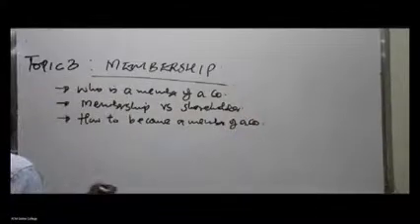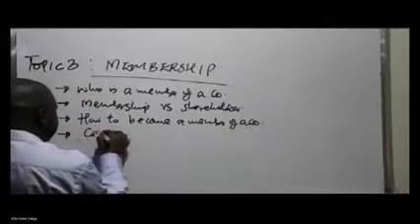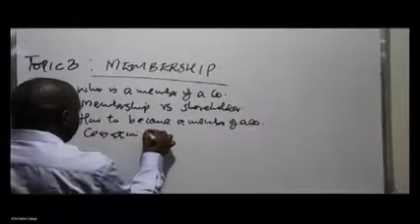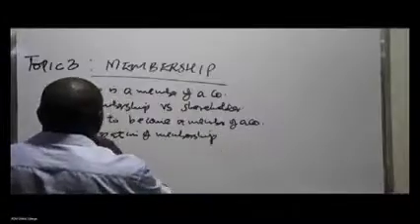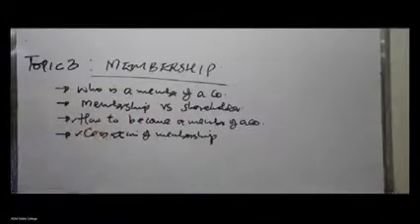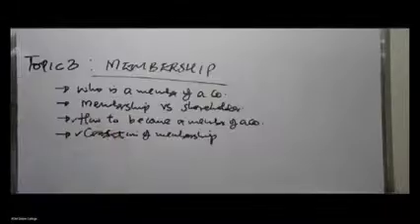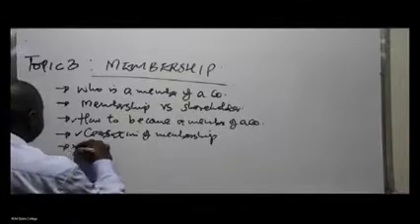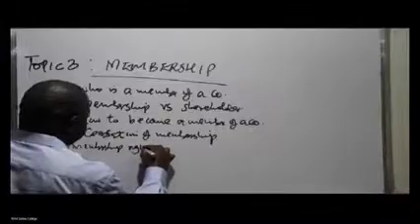Apart from that, of course, there is cessation. How does one cease to be a member of the company? Cessation of membership in a company. There's a way how you become a member, but now, how does one end up ceasing to be a member of the company? Then apart from cessation of membership, we look at what we refer to as membership rights. We're going to look at membership rights.